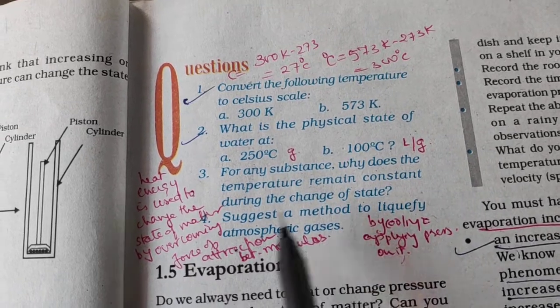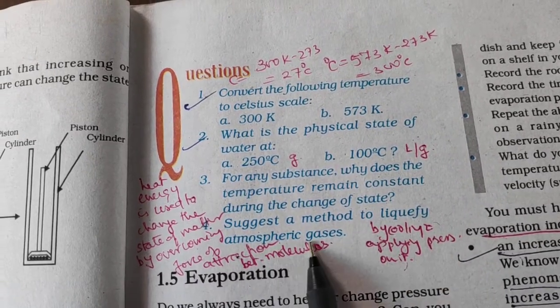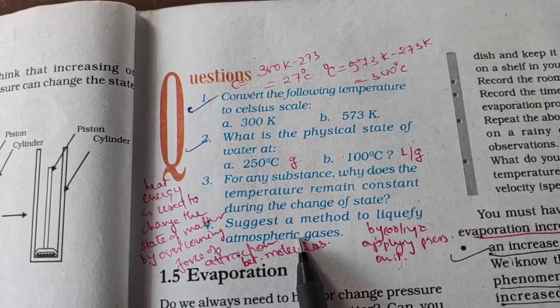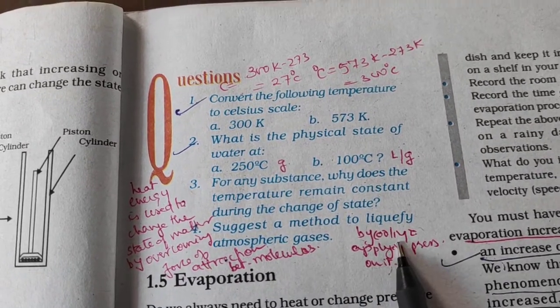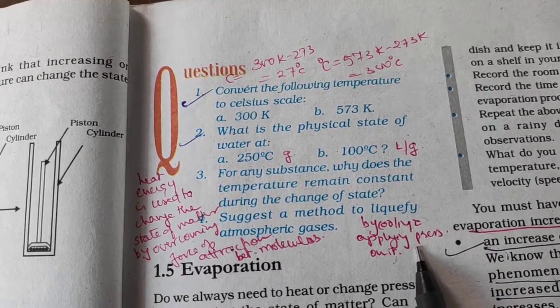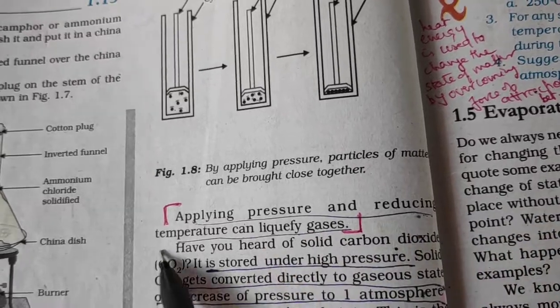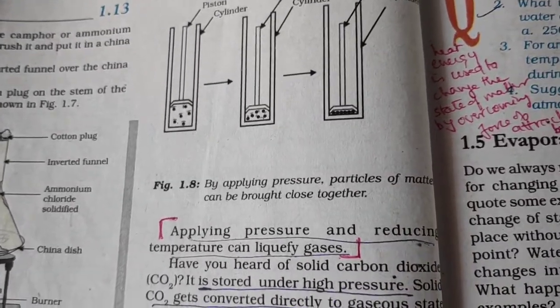Got that point? Last, suggest a method to liquefy atmospheric gases. If you want to liquefy atmospheric gases, you have to reduce the temperature and increase the pressure. Applying pressure and reducing temperature, you can liquefy gases.